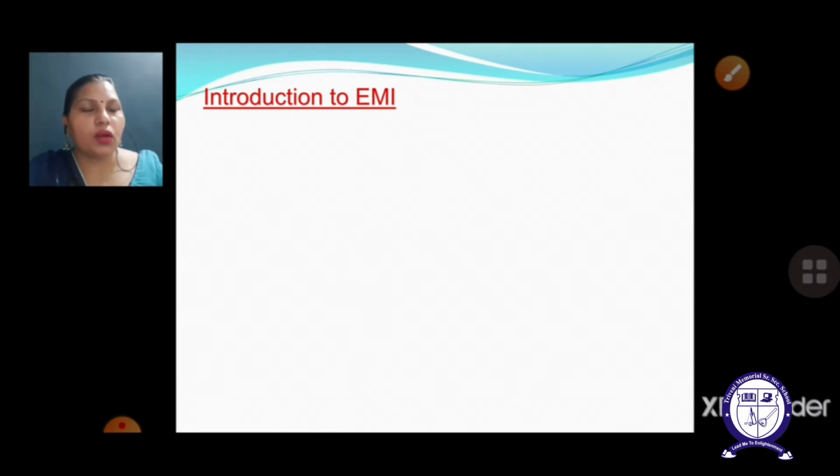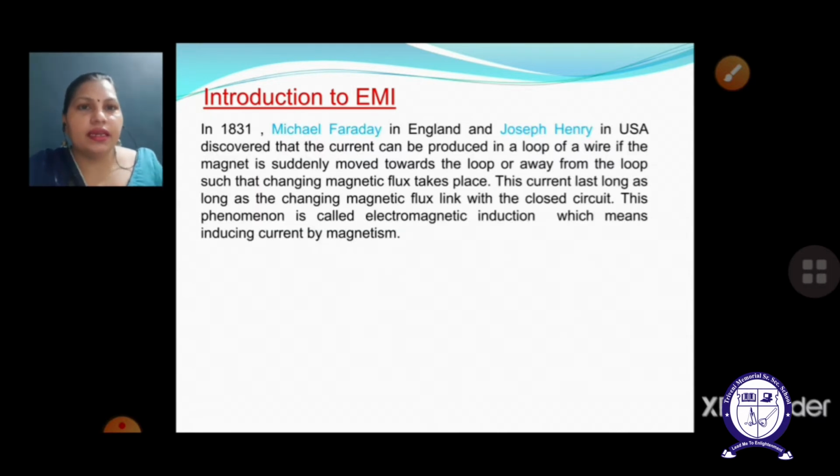This concept was given by Michael Faraday in 1831 in England, and Joseph Henry was simultaneously working on EMI at the same time. Both discovered that current can be produced in a loop of wire if a magnet is suddenly moved towards the loop or away from the loop, such that a changing magnetic flux takes place. This current lasts as long as the magnetic flux linked with the closed circuit is changing.